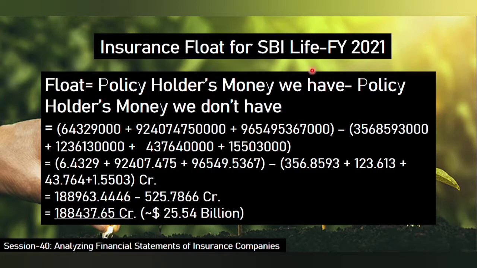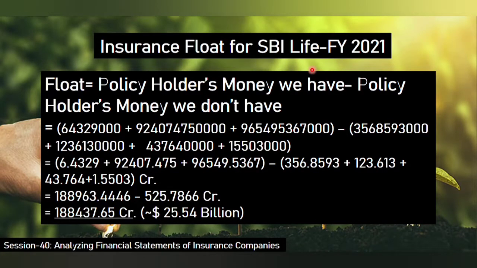Whether it is SBI Life Insurance, you can Google search SBI Life Insurance annual report. Then you go to the investor relations section of the SBI Life Insurance website. Then you can download the annual reports for n number of years, like this year 2021, even 2020, 19, 18, all those years. Similar to what we have done in the earlier slide for HDFC Life, I have calculated the figures for SBI Life Insurance 2021 as well.